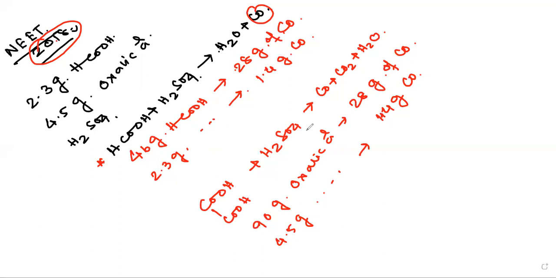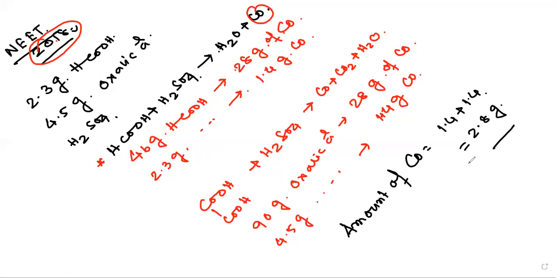What will happen when we pass the gases through a sodium hydroxide solution? Only the carbon dioxide will be absorbed. So carbon monoxide will remain. So the total amount of carbon monoxide produced is 1.4 plus 1.4, which equals 2.8 gram, and that is the answer. Option C is the answer.